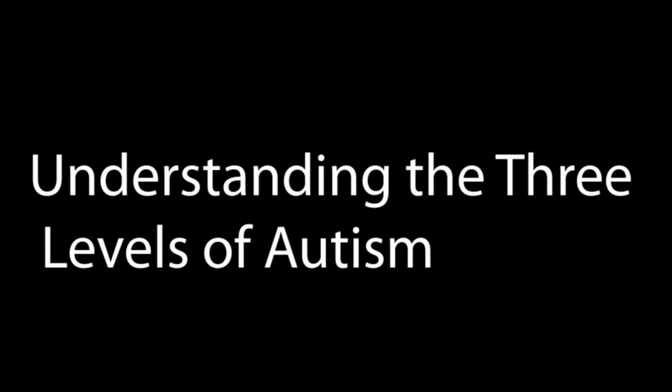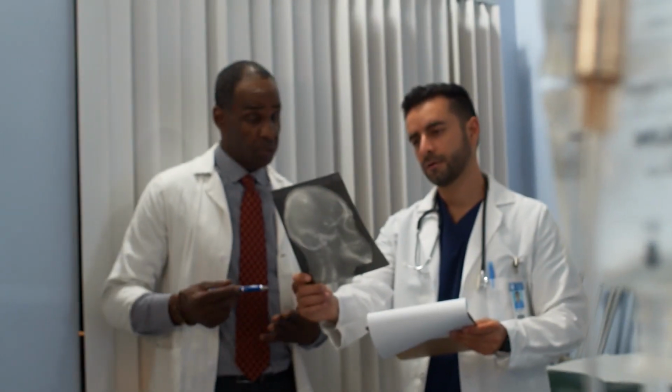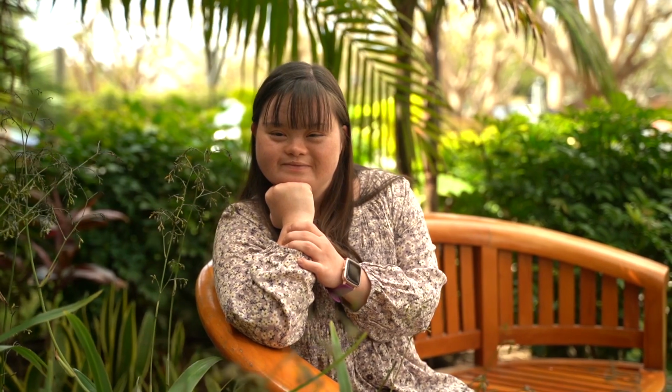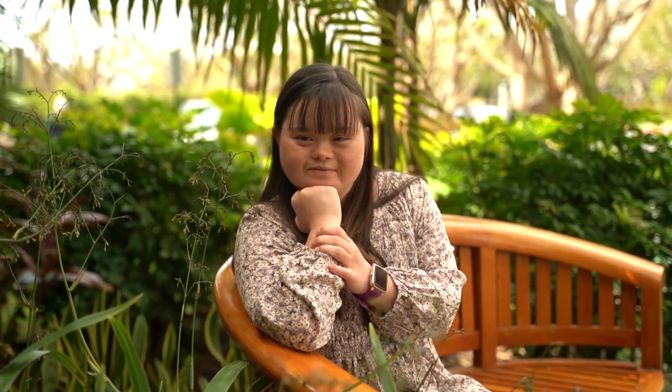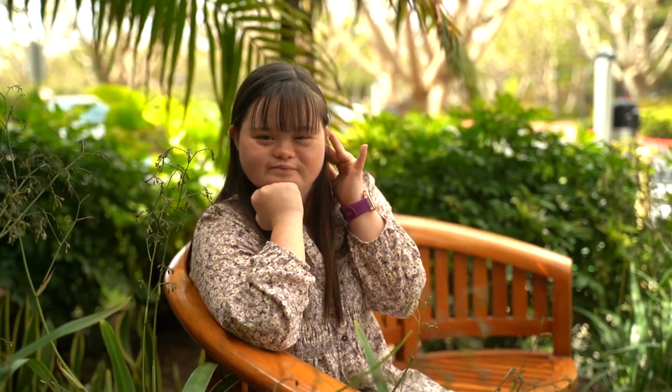Understanding the three levels of autism. Anyone who meets the criteria for having autism spectrum disorder, ASD, will be further diagnosed as having ASD level 1, ASD level 2, or ASD level 3. According to the criteria outlined in the Diagnostic and Statistical Manual of Mental Disorders, 5th edition, DSM-5.